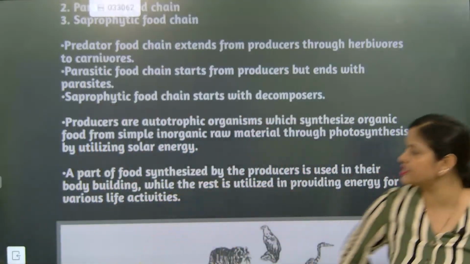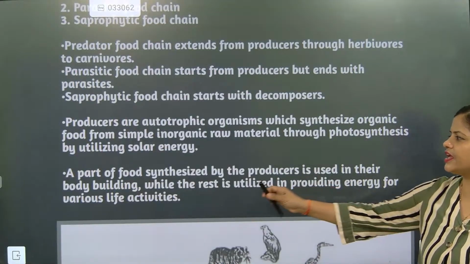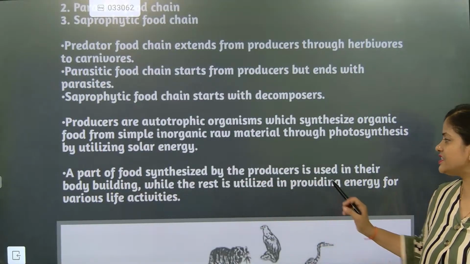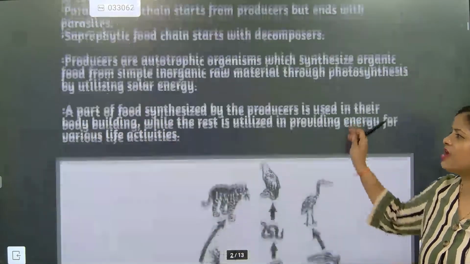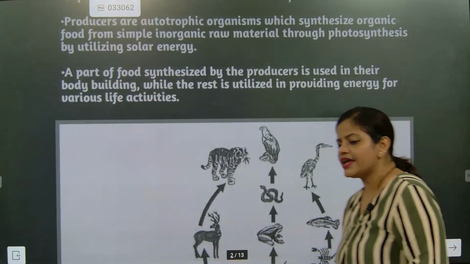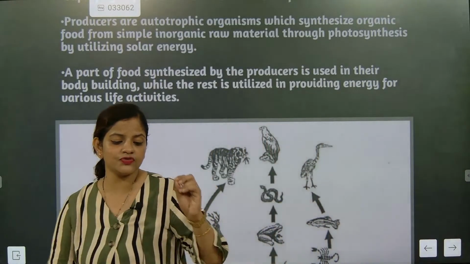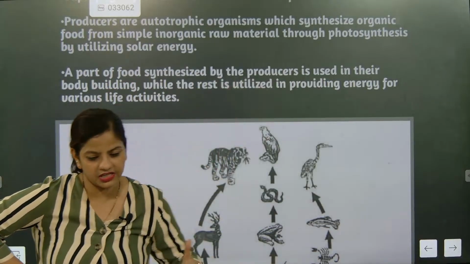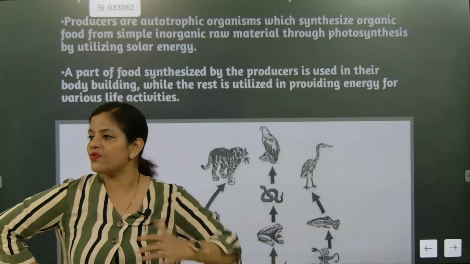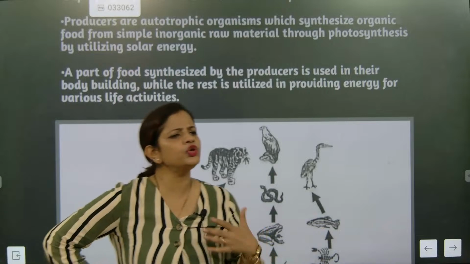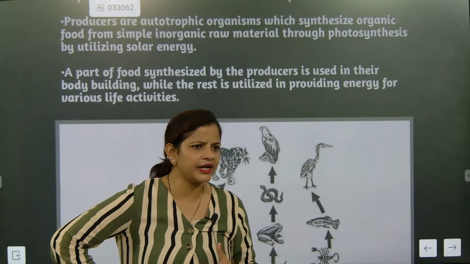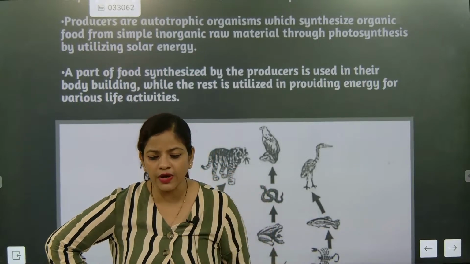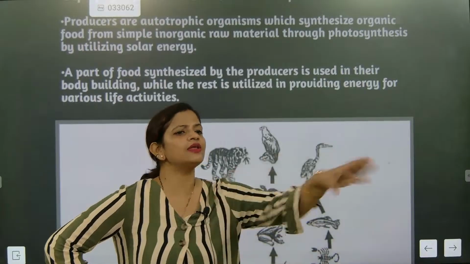A part of food synthesized by producer is used in their bodybuilding, while the rest is utilized by providing energy for various other activities. Yes, only some part of it is used for bodybuilding. Every other part is used for activities. So you need to understand that. Where is the food you are eating going? The simple answer is your regular activities.